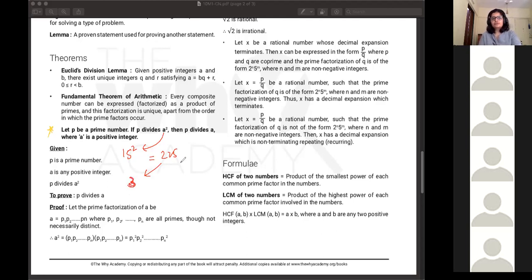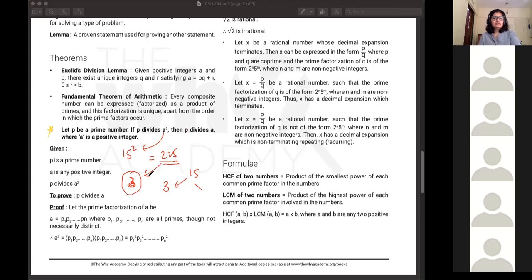Right? 2 plus 2 is 4, 4 plus 5 is 9, divisible by 3. If 3 is a prime factor of 225, according to this theorem, P should divide A. So 3 should also divide its square root. So it should also be a prime factor of 15. That is what this theorem states.